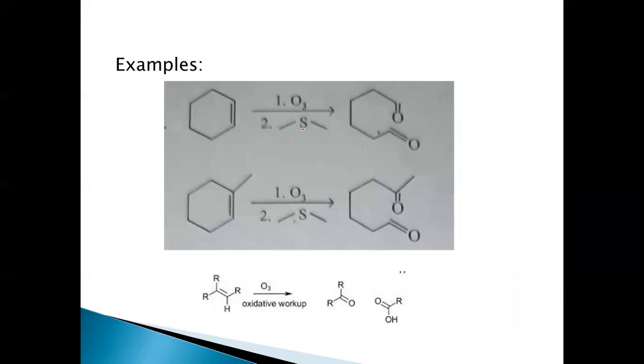This cyclohexene, when subjected to ozonolysis in the presence of reducing agents like dimethyl sulfide, will give this product, where the double bond is broken, and double bond O and double bond O are formed. When a methyl-substituted cyclohexene is subjected to ozonolysis, this product is formed, with double bond O and double bond O, and the methyl group remains as it is. And in the presence of oxidizing agents like hydrogen peroxide, carboxylic acids and alcohols are formed here.